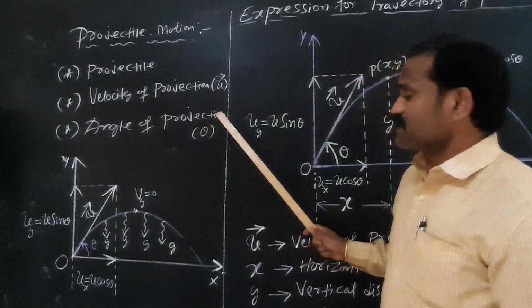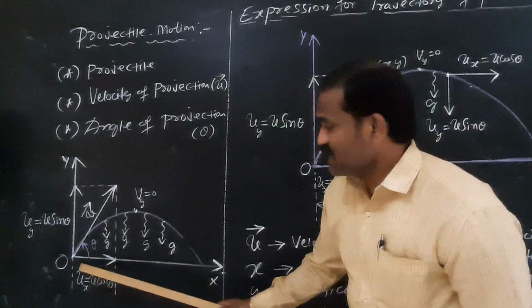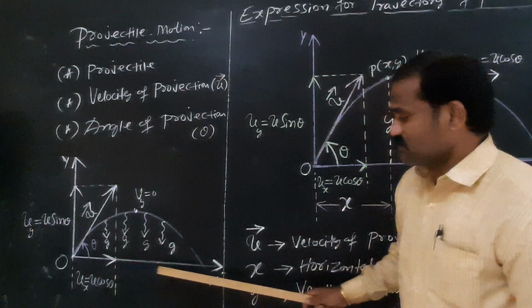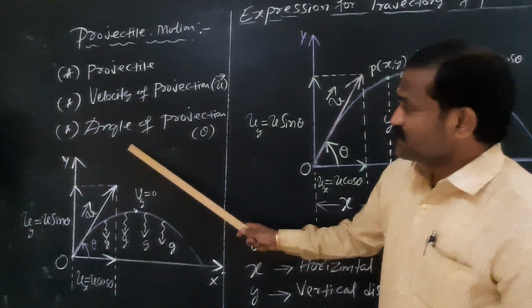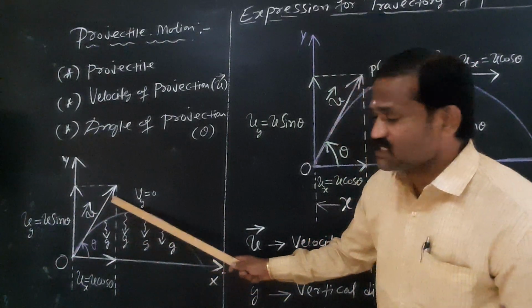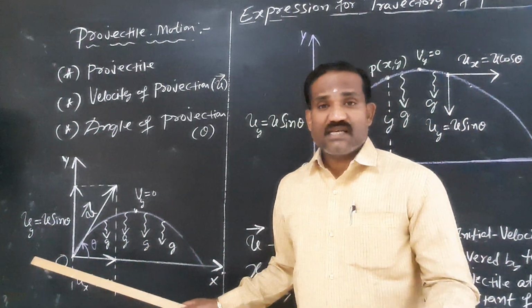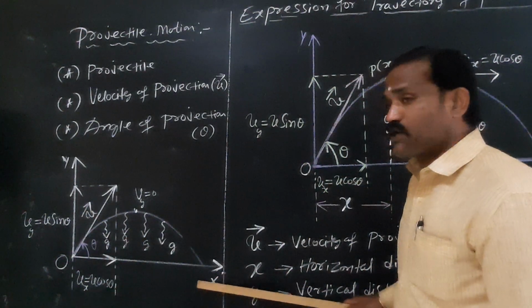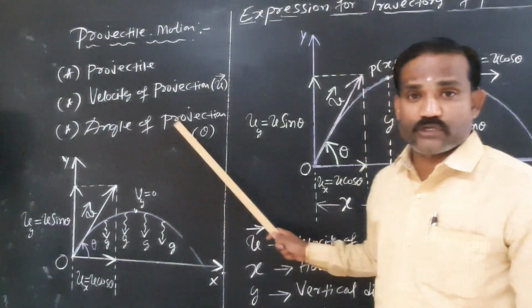Angle of projection. What do you mean by angle of projection? Here, this is the direction of the initial velocity. This is the x-axis, this is the y-axis. The angle made by the velocity of the projectile with respect to the horizontal direction, or the positive x-axis, is called the angle of projection.